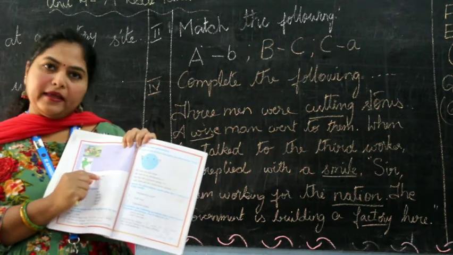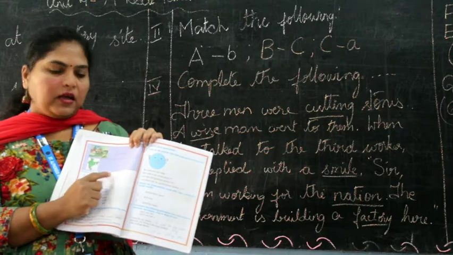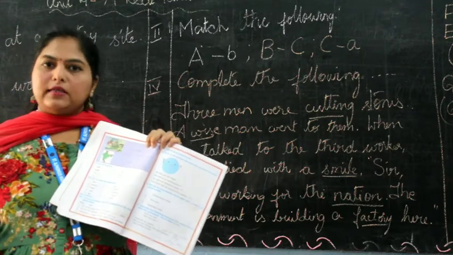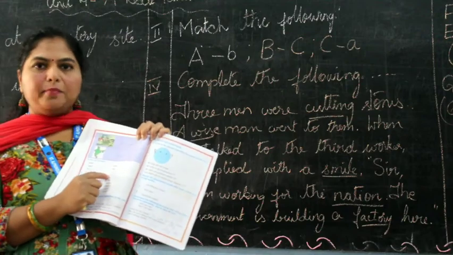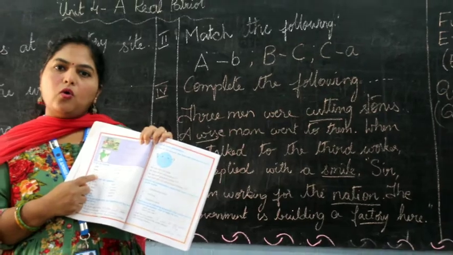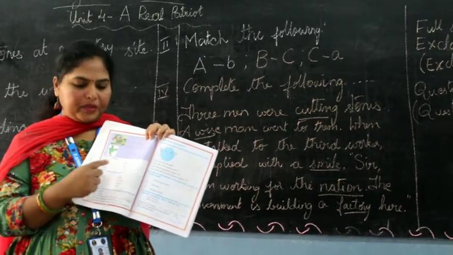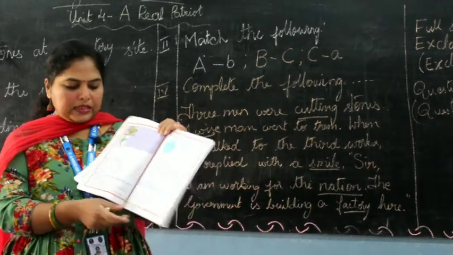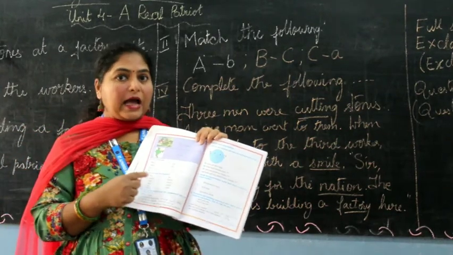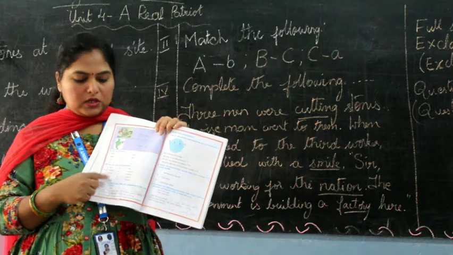Then here's the A-N word, M-A-N, man, F-A-N, fan. So what are the other two words? They've given C, C-A-N, can, and they've given P, P-A-N, pan. So these are A-N words, and these are O-O-K words. So fill it up and write it in your classwork. And they've given opposites. Opposites I've already done for you all. You all have to learn and write it down in your classwork.